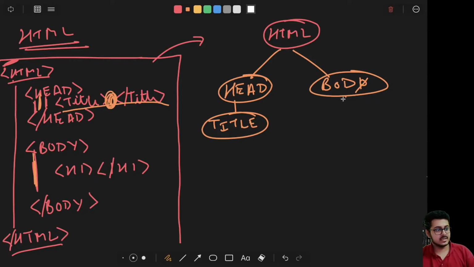Similarly in your body we are having the h1 tag. The h1 tag is the heading tag. We have seen this yesterday. There is no change in this. You're having a HTML, you're having the head, you're having the body, you're having the title. You're having the h1 tag.